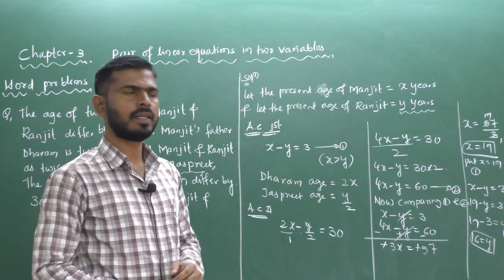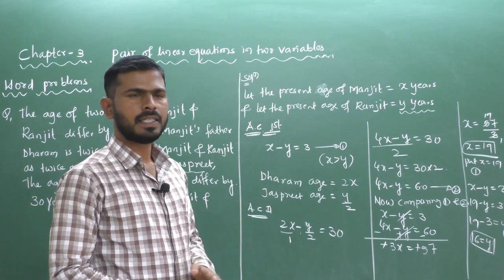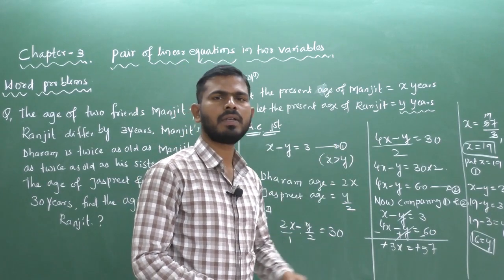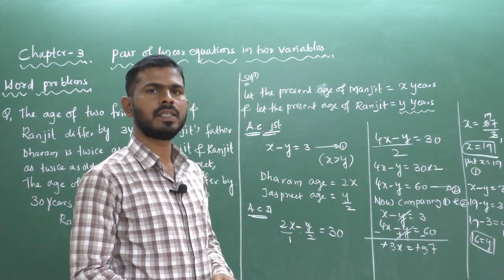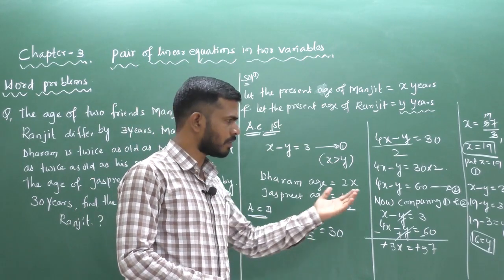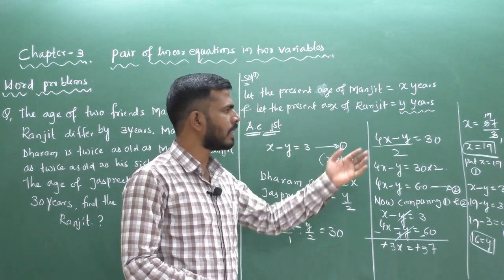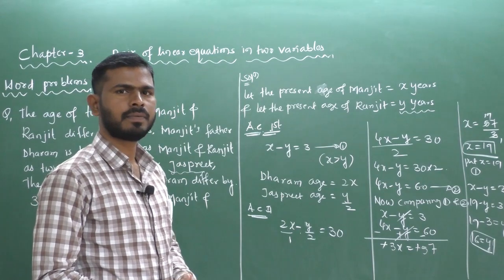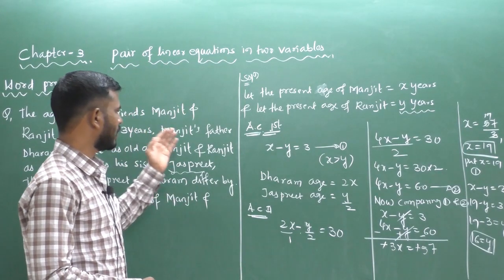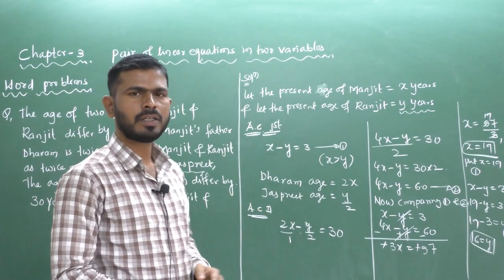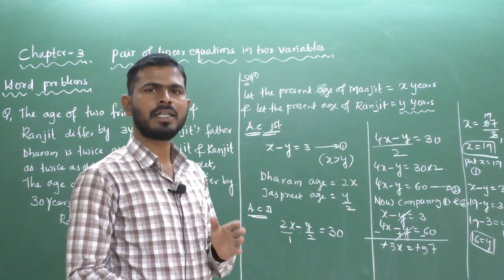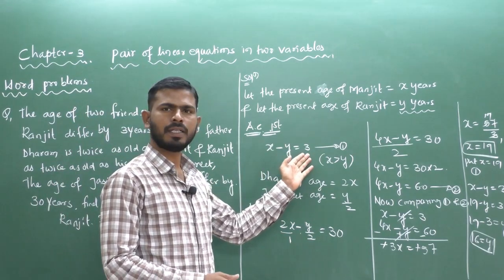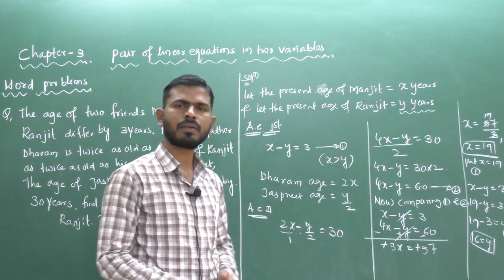The last sentence you have to write: therefore, the present age of Manjit is 19 years and the present age of Ranjit is 16 years. The difference is 19 minus 16, which is 3 years. If you substitute the x and y values in the second equation also, you will get 60 years. This time you have to find the ages of four members: Manjit, Ranjit, his father and his sister. So this is the method to find the ages of Manjit, Ranjit, Jasprit and Dharma. If you consider x minus y equal to 3, you get x equal to 19 and y equal to 60.